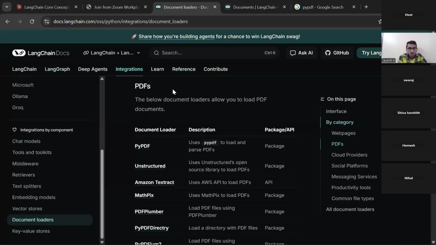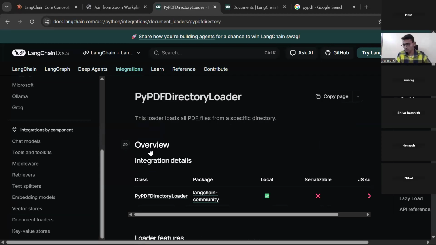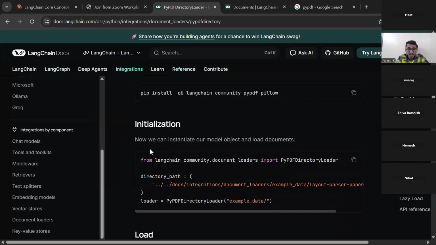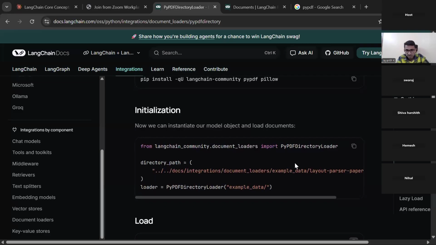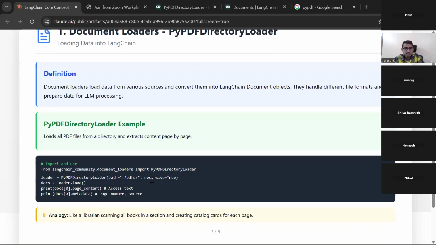Now, what we are going to study, this one I have written, PyPDF directory. What is present in this? You see, what we need is these things. I already said the code is from here only, everything from here. We have Langchain community. They are telling you have to import like this: from langchain community document loaders import PyPDF directory loader. Because of that, I have written it here. You see, same thing I have written, and I'm using everything the same. I got this information from the documentation.